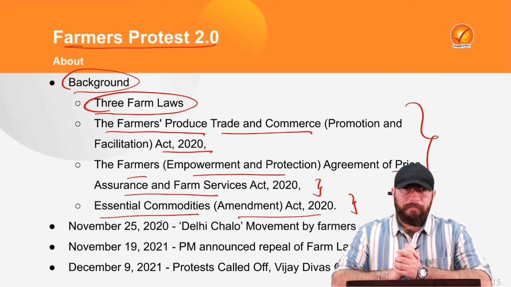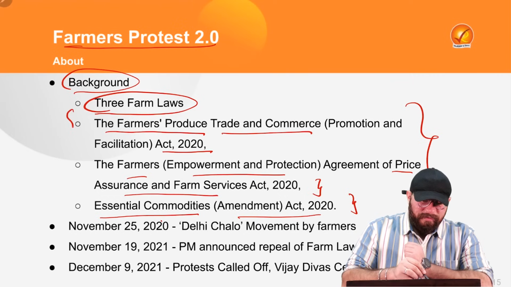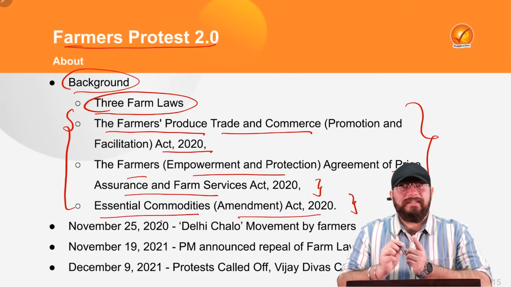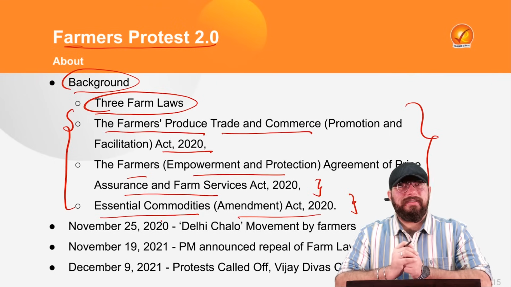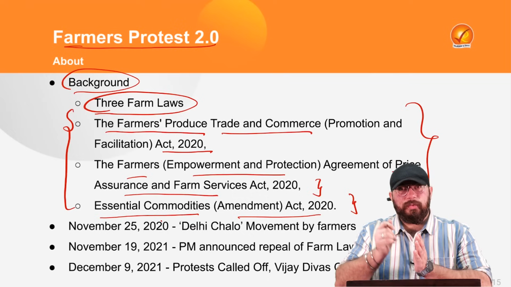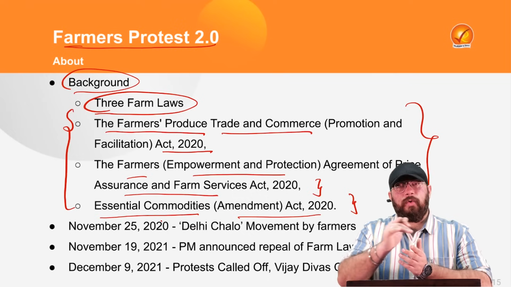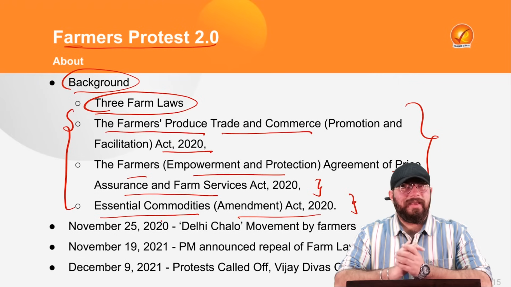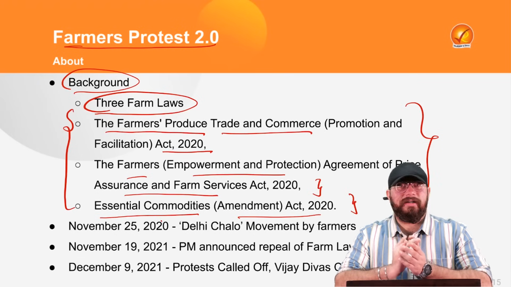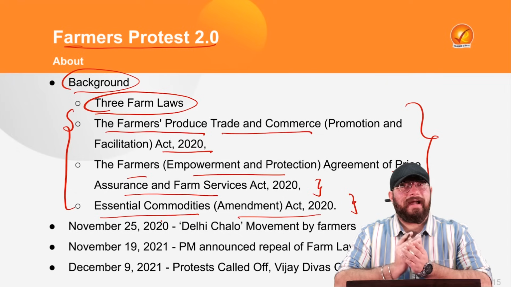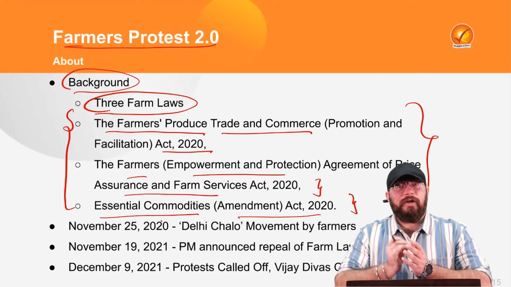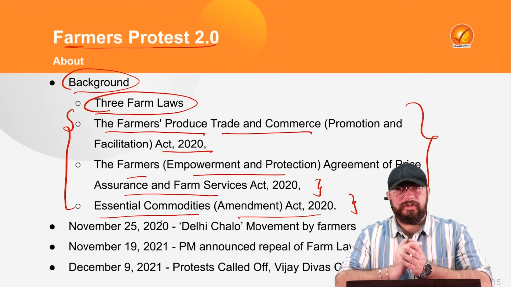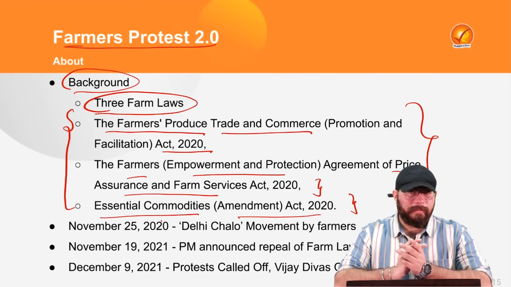These were the 3 farm laws which were passed by the Parliament of India in September of 2020. Now what happened was, according to several agricultural experts and several farmer unions, there were some discrepancies in these acts. And that is why they saw these acts as a threat to their mandi system and as a threat to the overall agricultural economy in India. And that is why they thought of protesting against these acts. Of course, government had their own standpoint that these acts are for farmers' welfare and protection only, but farmers were apprehensive about these acts.